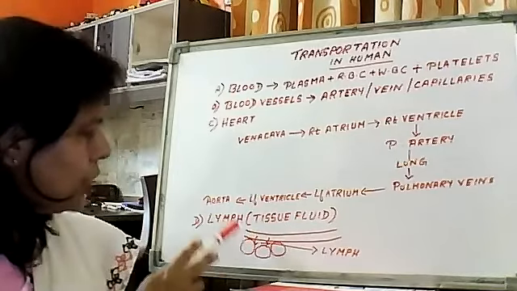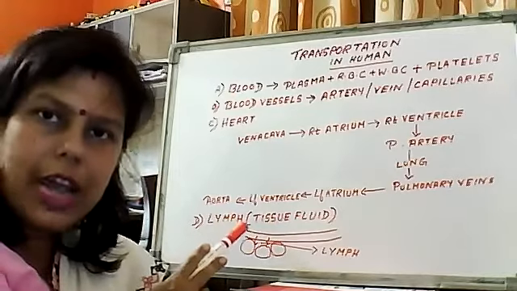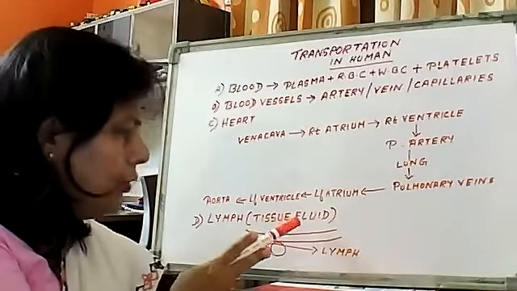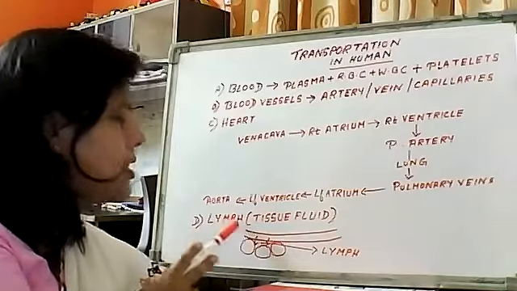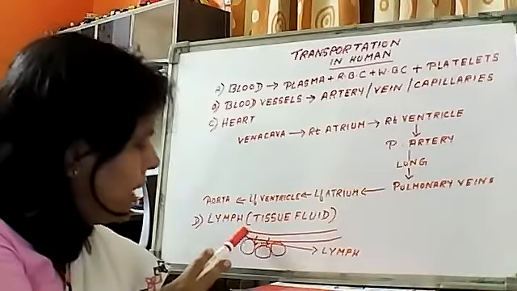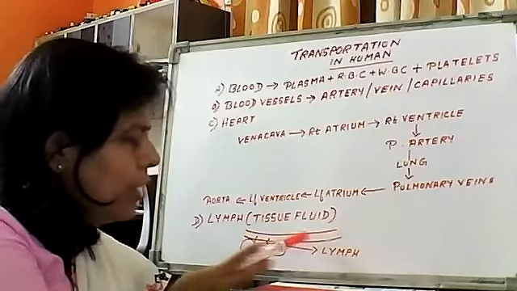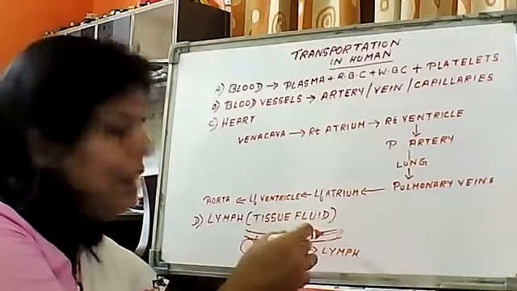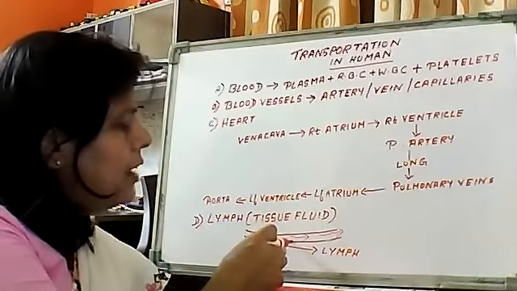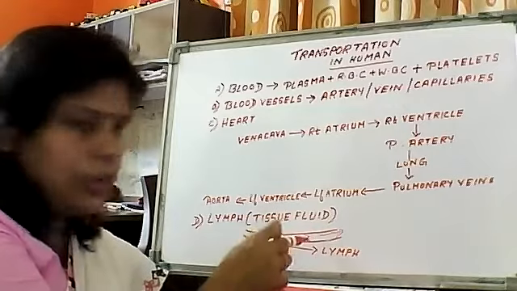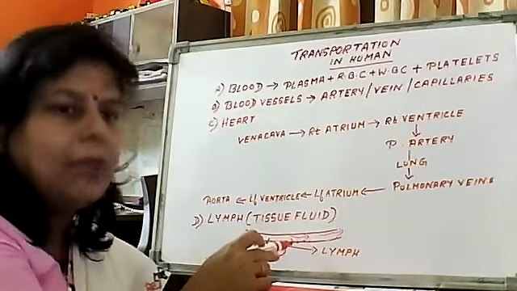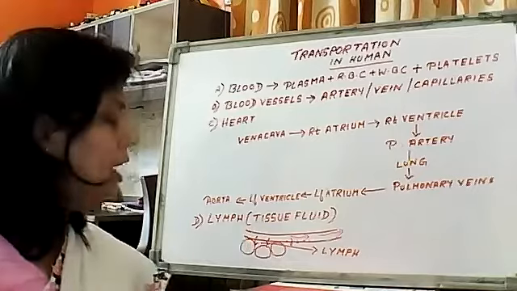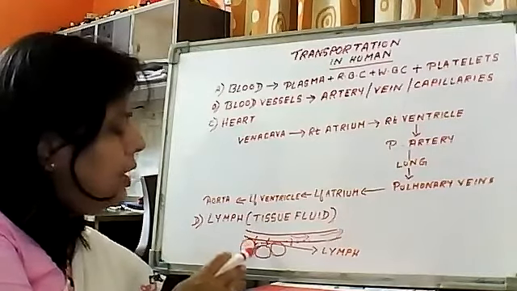Now here, just to explain what lymph is, in class 9 you have all studied, but again I am repeating the same thing. It is known as tissue fluid because lymph is a part of blood. Now when the blood flows through this blood vessel, you imagine this one as the blood vessel, the walls have numerous pores. So through these pores, some liquid or fluid comes out, and it is stored in the gaps between the cells.